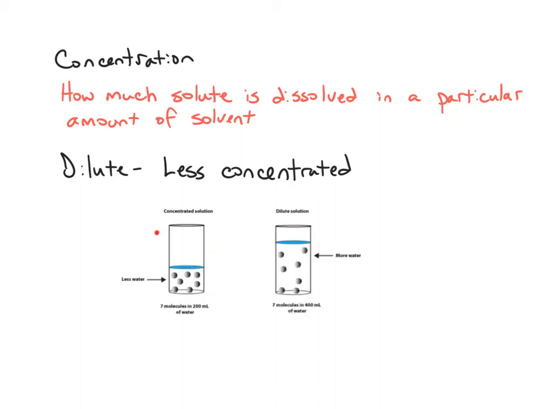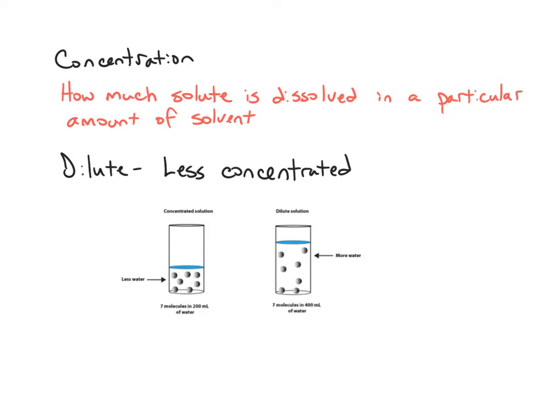The picture on the left represents a beaker filled with 200 milliliters of water. So that's what this level of liquid inside this beaker represents. And we have 7 molecules of solute in 200 milliliters of water. We'll call this the concentrated solution. But to be concentrated, you have to compare it to something that is less concentrated or dilute.